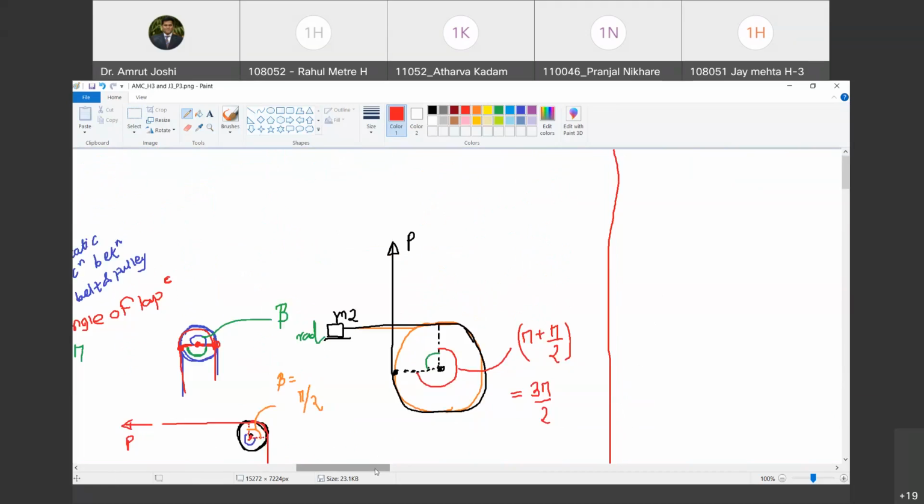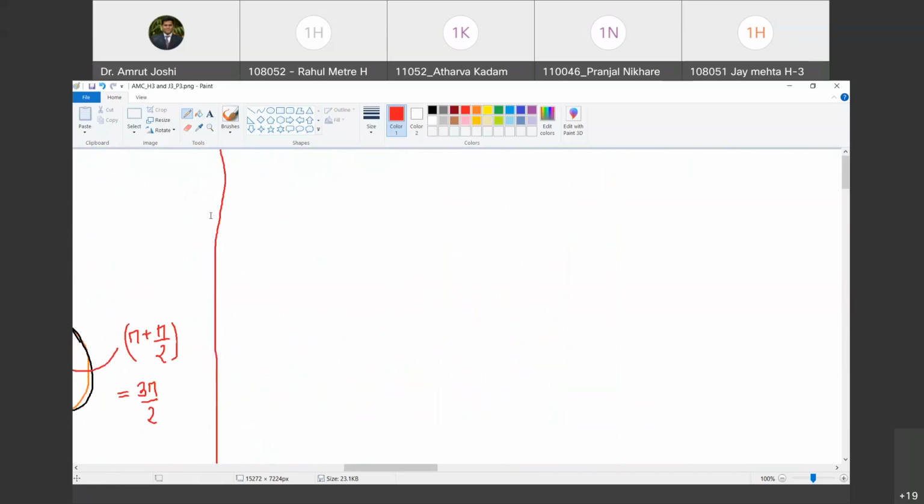So how is the experimental setup here? For that, what I'm going to show you is the schematic of the experimental setup. You have a pole like this, which rests firmly on the ground, and this pole has a wooden board. Plywood board is attached to this pole. Are you with me?